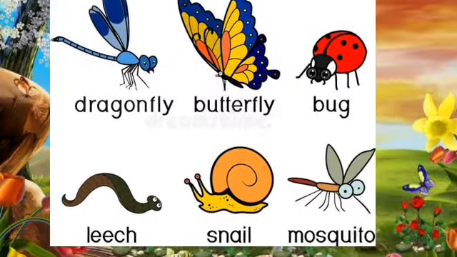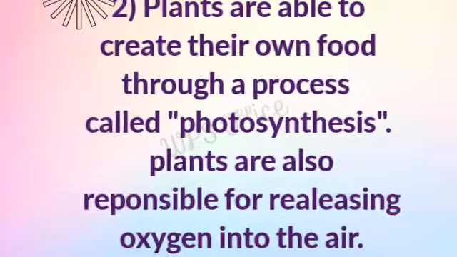Next, let's learn about the plant kingdom. Plants are able to create their own food through a process called photosynthesis.